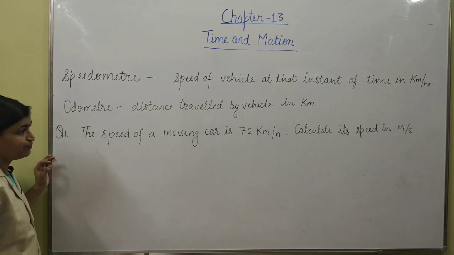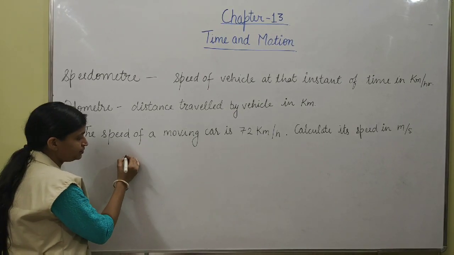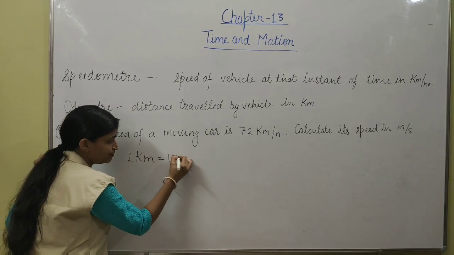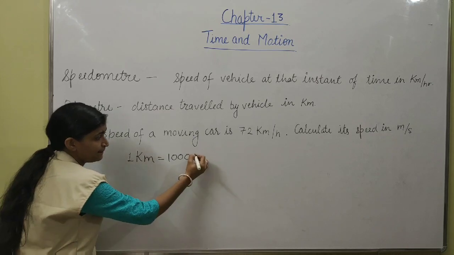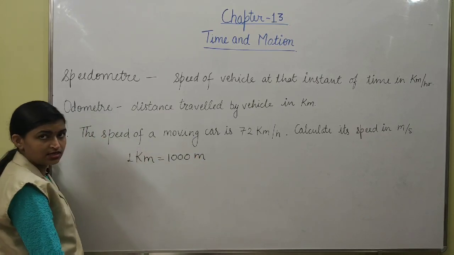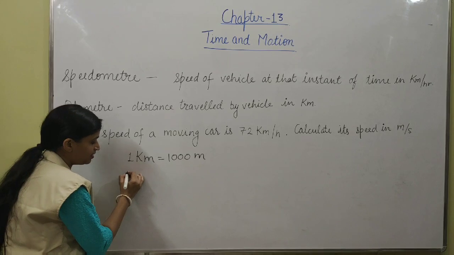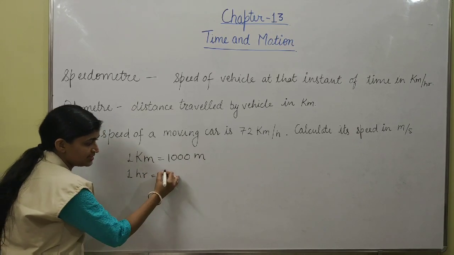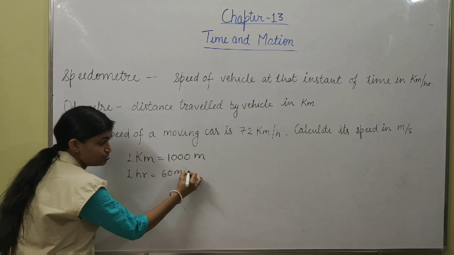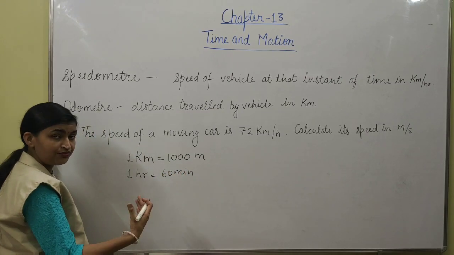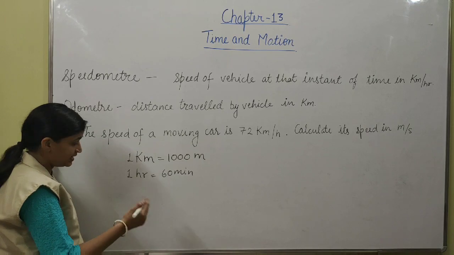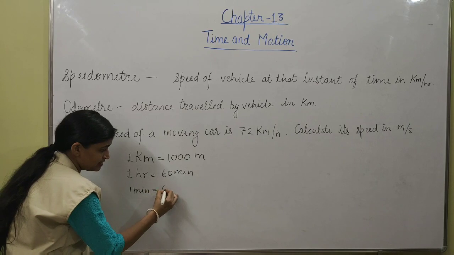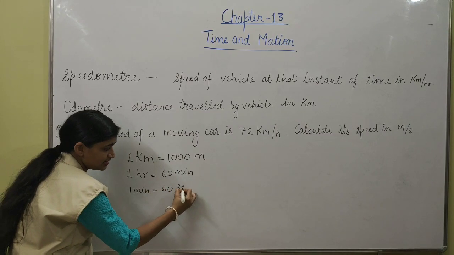Okay, so here we know that 1 kilometer is equal to 1000 meters, and 1 hour is equal to 60 minutes, of course we know. And 1 minute is equal to 60 seconds.